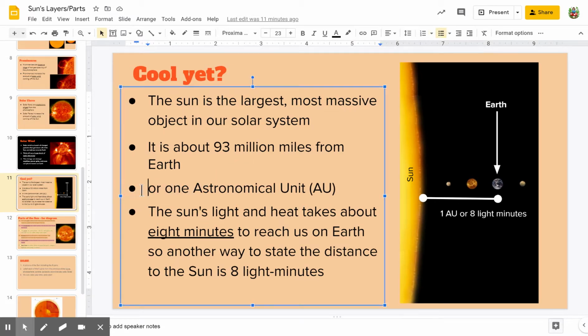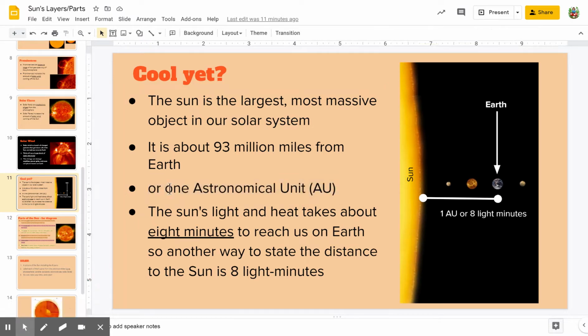And we do use this right here. We call that distance an astronomical unit, okay? So when somebody says, let's compare the distances in outer space, if we're using something that we know, we understand, a lot of times we'll use an astronomical unit or one distance from Earth to the sun. Okay, and now we talked about light years already in one of our previous lessons, but if we talk about how long it takes light to reach Earth coming from the sun, that's 8 minutes. Okay, so that one astronomical unit, or 93 million miles, is the same as 8 light minutes.